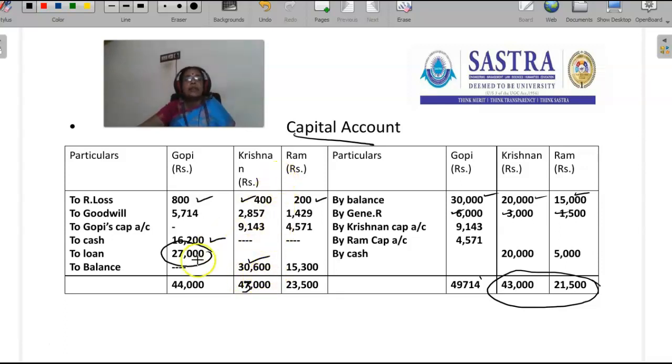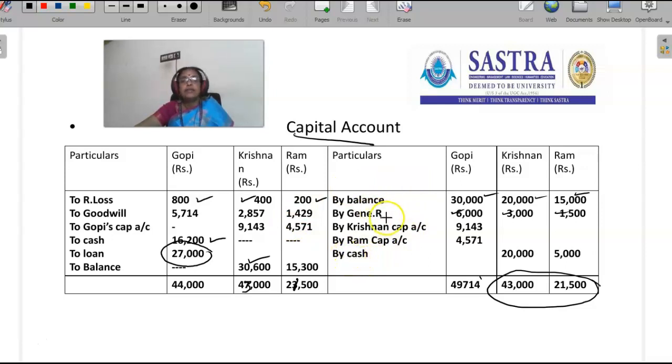That is Krishnan's balance. Then we close the Ram account. Ram's capital total is 21,500. From that, if we deduct realization loss 200, goodwill 1,429, and Gopi's capital account 4,571, the balance is 15,300. So this is the way to prepare the capital account.